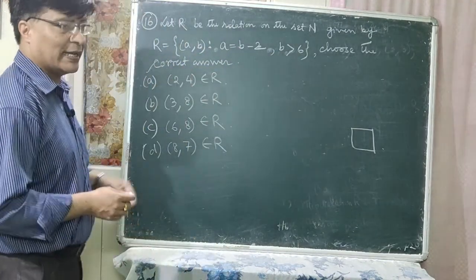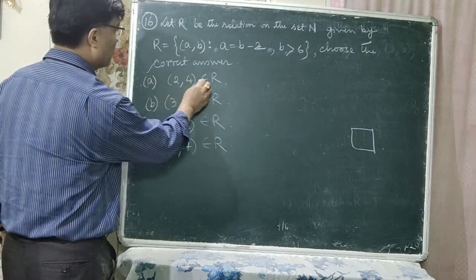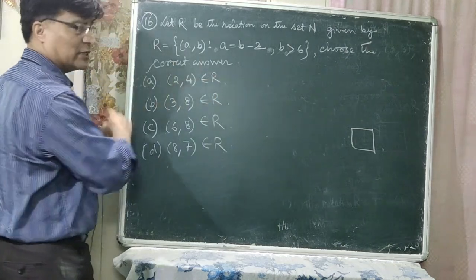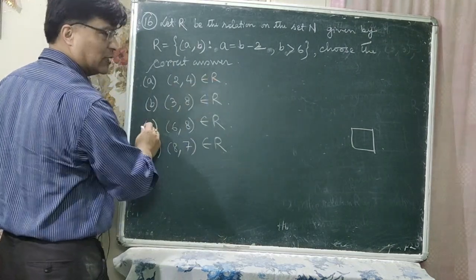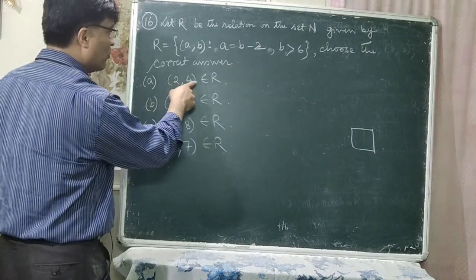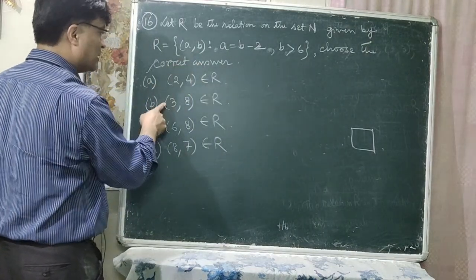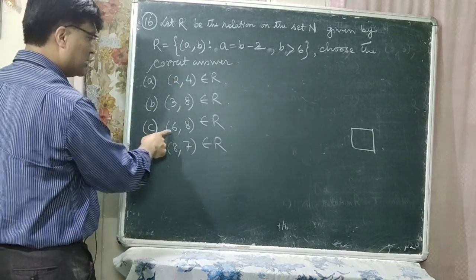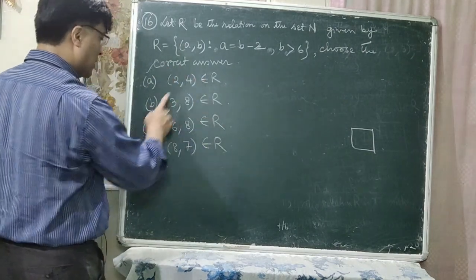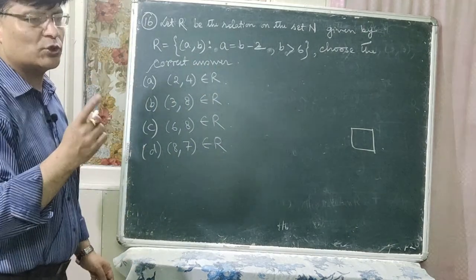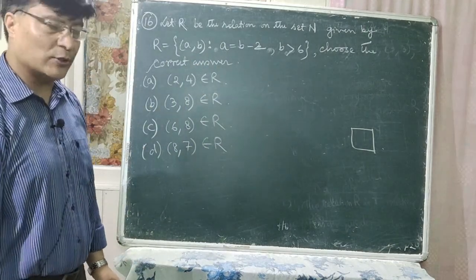Choose the correct answer. Option A: (2, 4) belongs to the relation R. This sign means belongs to. Is it correct? Option B: (3, 8) belongs to the relation R. Option C: (6, 8) belongs to the relation R. Option D: (8, 7) belongs to the relation R. So which one is the correct option? You have to check it.